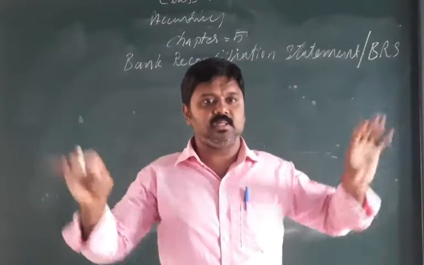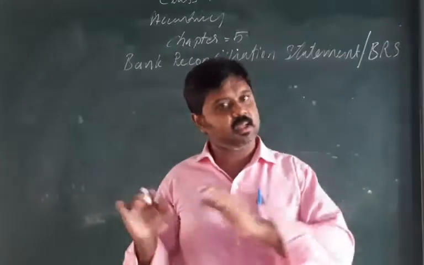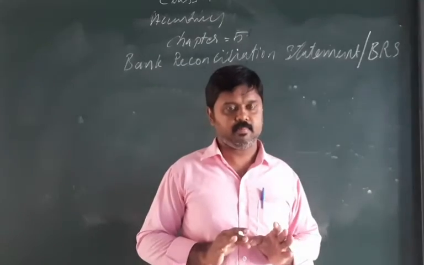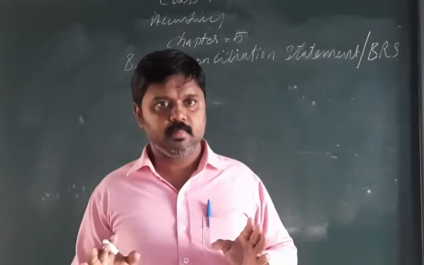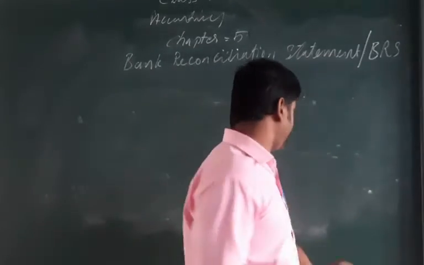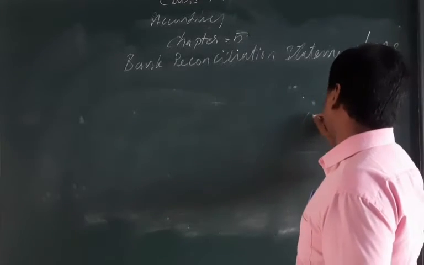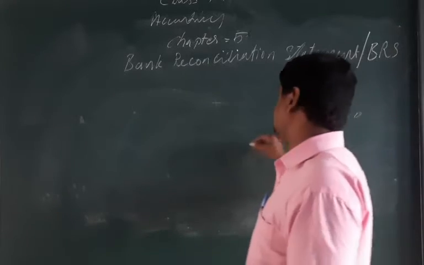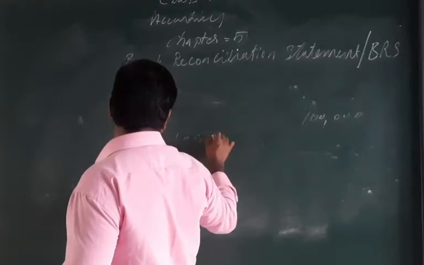So always the bank balance and the cash book balance in the bank column must be the same. Clear? There must not be any difference. If the passbook shows a balance of 150, then in our cash book, in the bank column, the balance must show the same amount.